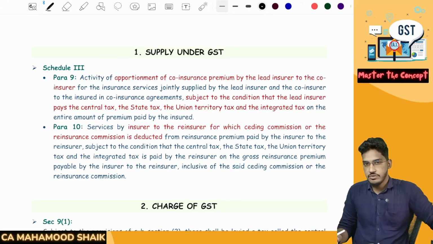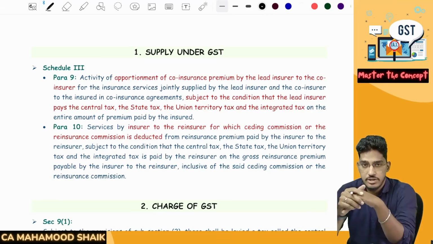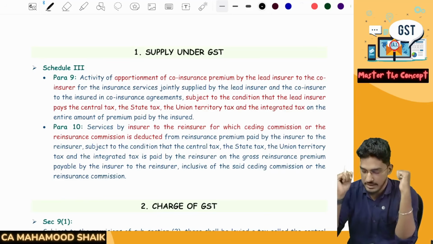So, for the September 2025 examination, very few days are actually left. So, please make proper utilization of your time. Don't unnecessarily waste your time and energy. Please make proper utilization of the balanced time, whatever is available.